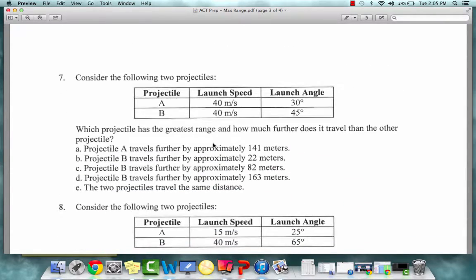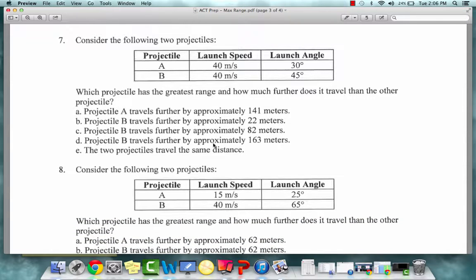Number 7. Consider the following two projectiles. Which projectile has the greatest range, and how much further does it travel than the other projectile? A. Projectile A travels further by approximately 141 meters. B. Projectile B travels further by approximately 22 meters. C. Projectile B travels further by approximately 82 meters. D. Projectile B travels further by approximately 163 meters. Or E. The two projectiles have the same distance.